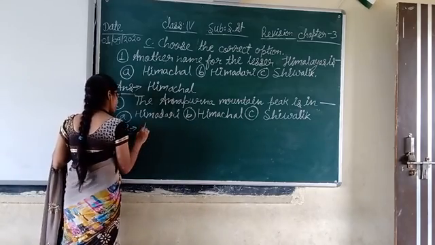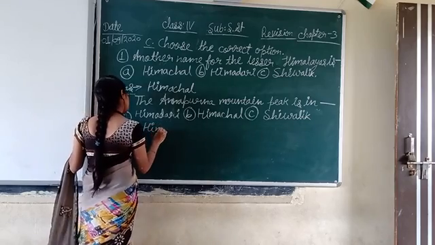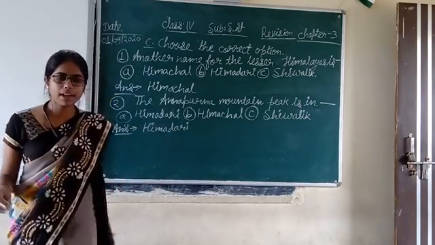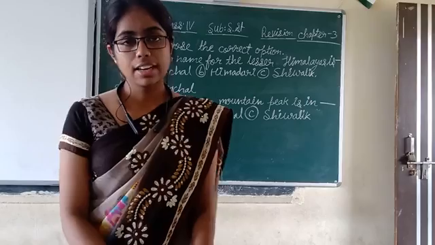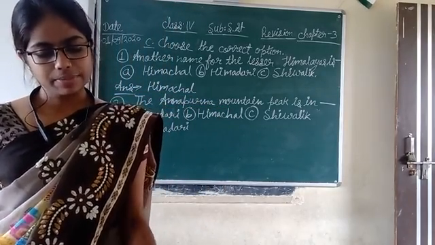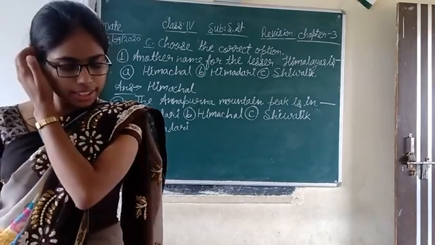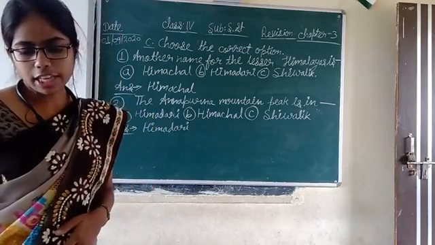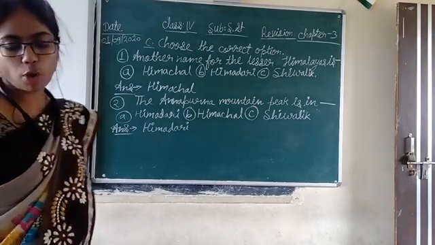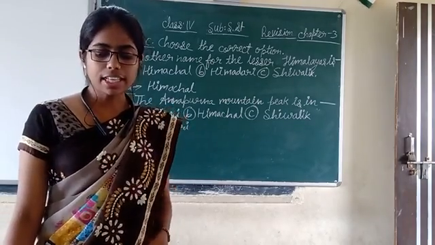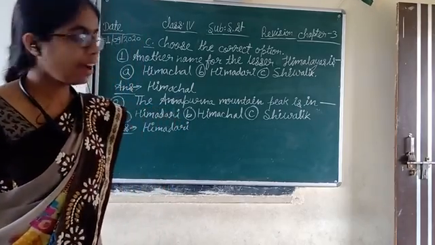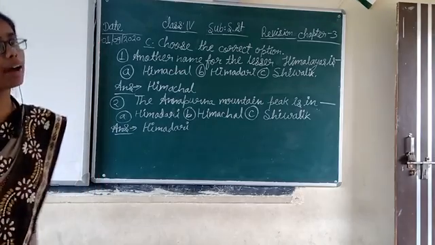Annapurna mountain peak is in Himadri. I will read it one more time, and by the time you have to finish writing. The Annapurna mountain peak is in dash. We have three options: Himadri, Himachal, and Shivalik. And the answer is Himadri.